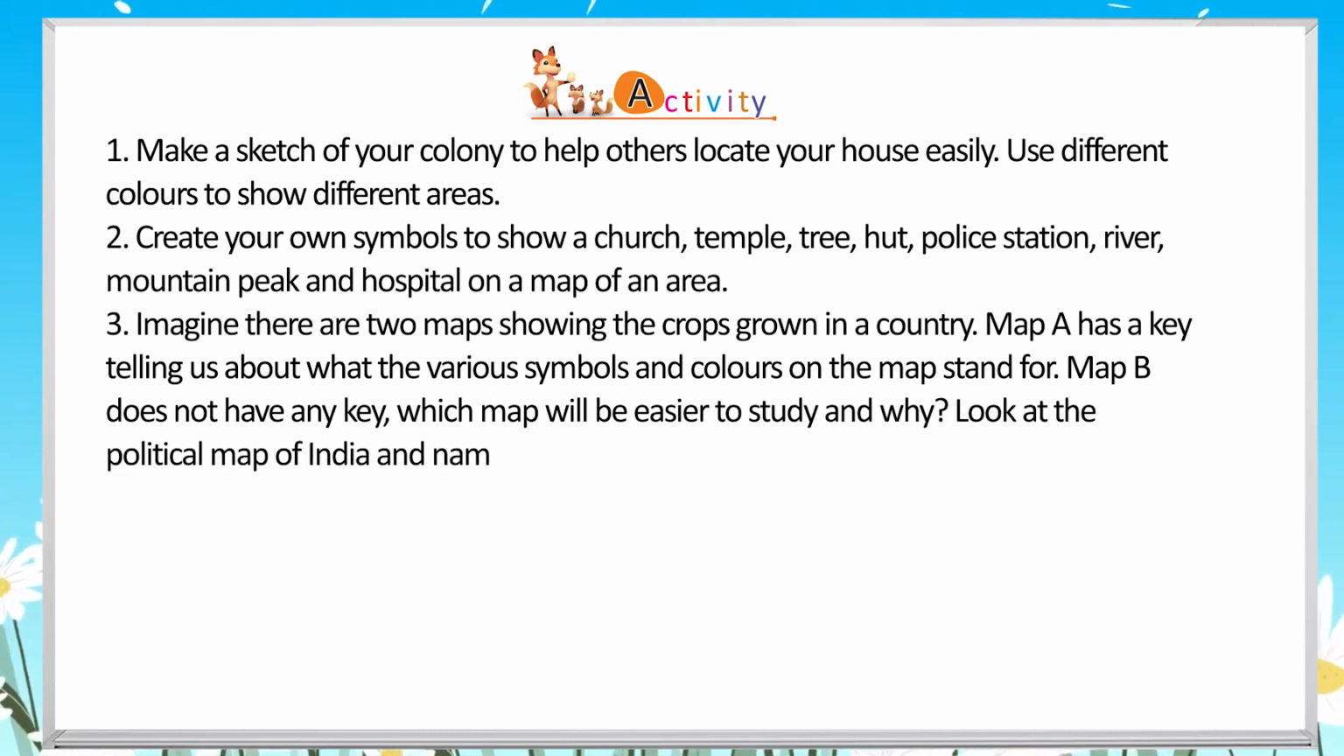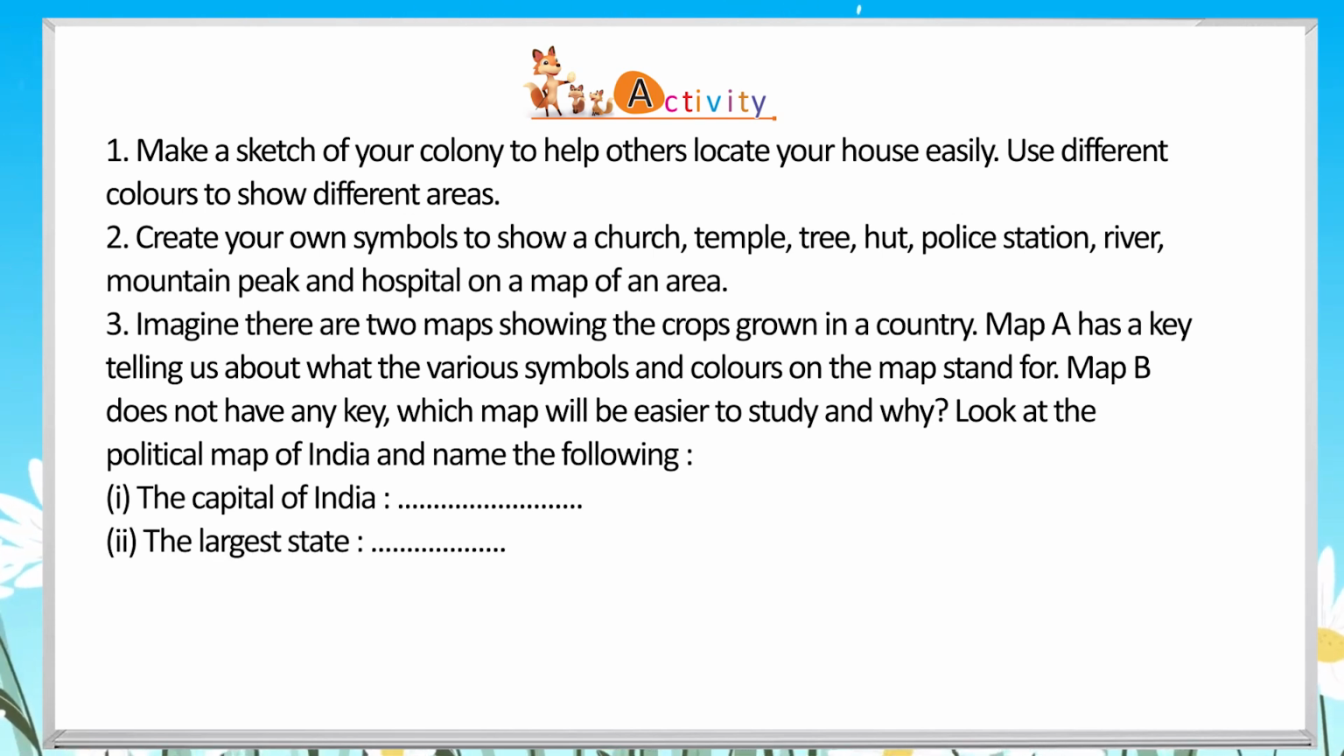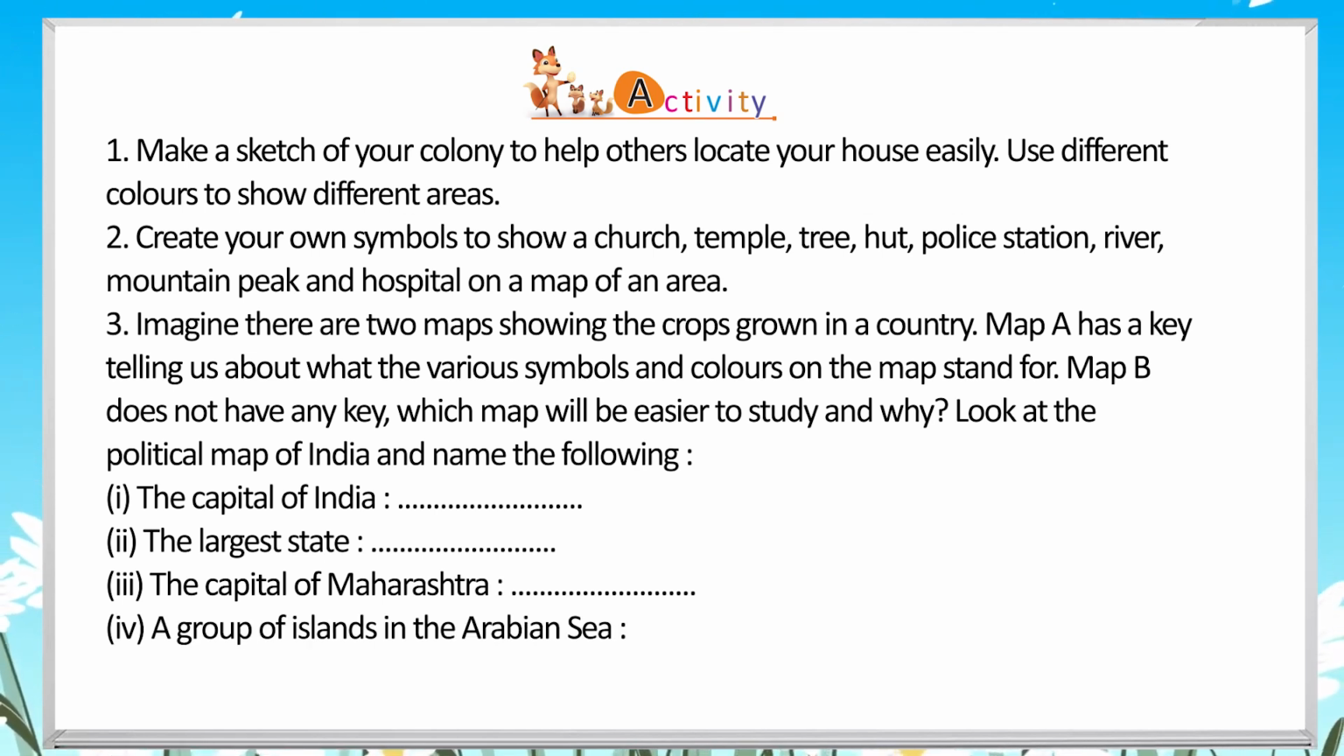3. Imagine there are two maps showing the crops grown in a country. Map A has a key telling us about what the various symbols and colors on the map stand for. Map B does not have any key. Which map will be easier to study and why?